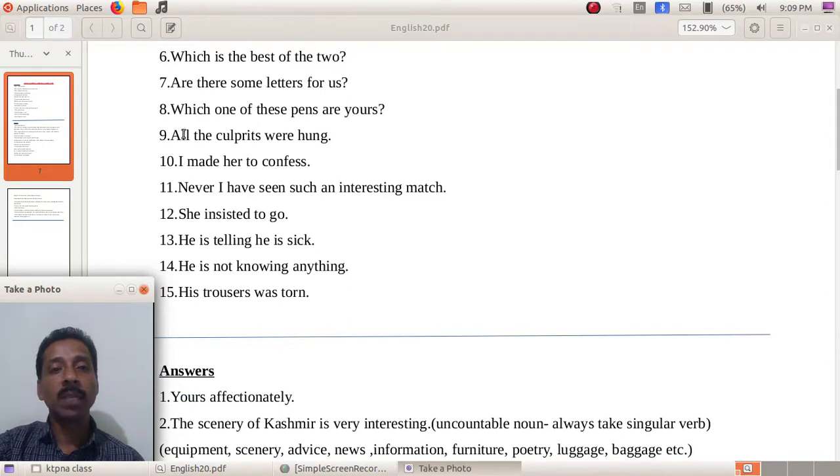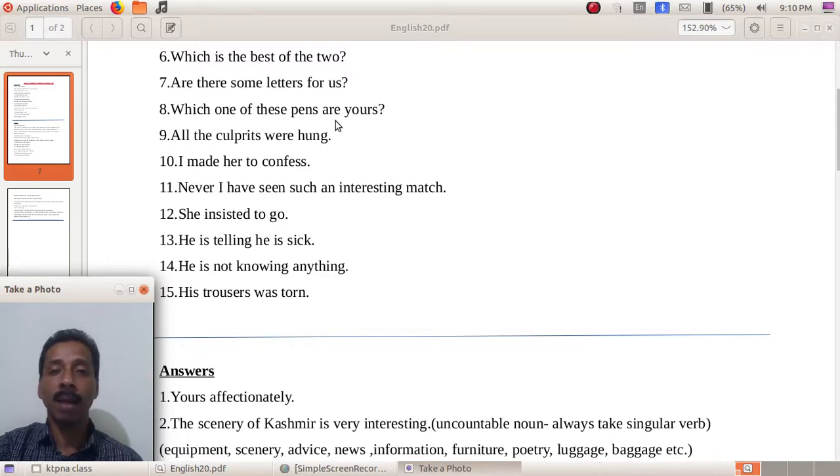The 8th one, which one of these pens are yours? So one of plus plural noun. There are many pens. We are not mentioning all the pens. We are mentioning the case of only one pen.